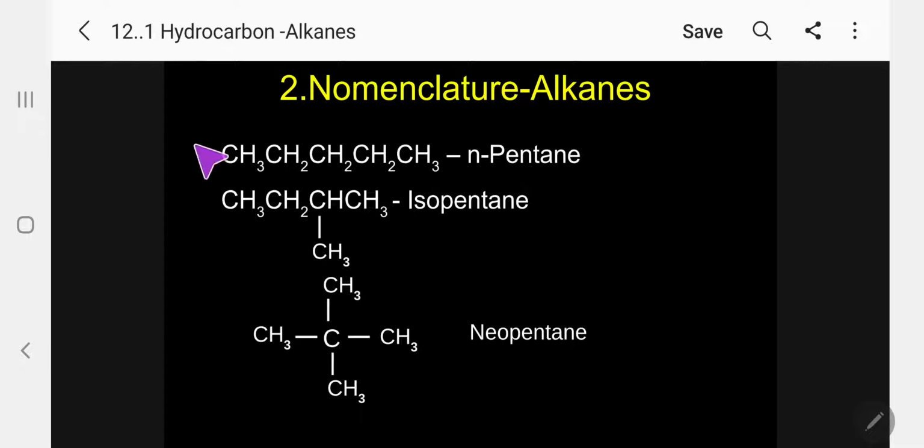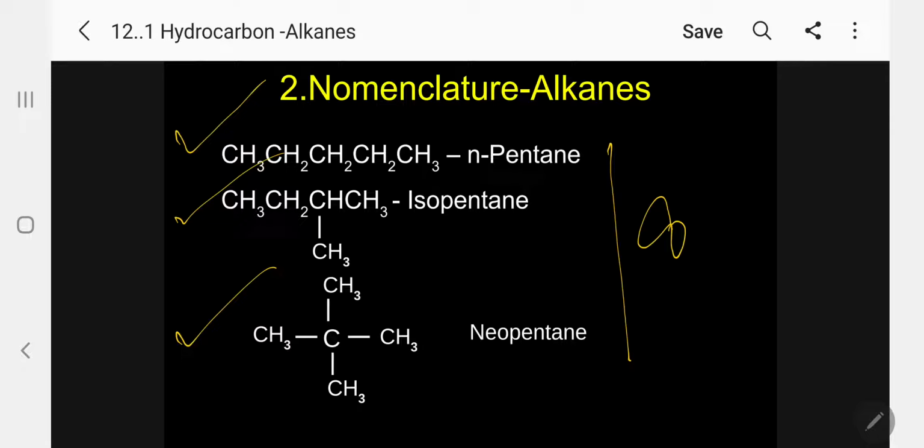So here, this is pentane, n-pentane, this is isopentane, this is neopentane. These are examples of common names. Please follow.